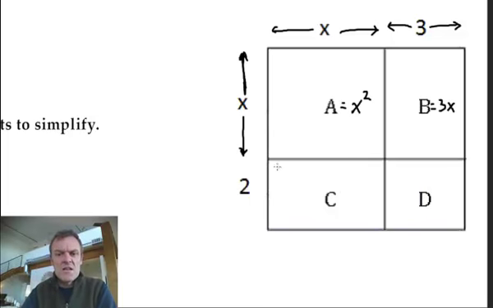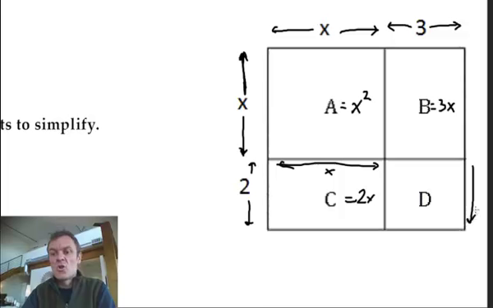Right, C, I'll do it here. Remember, this is still x. That is still x on the top. It's got this, that's 2, so the length times the width is going to be 2 times x, which is 2x. And finally D. D, can you see, is still going to be 2. It's 2 here. This on the bottom here is the same as this at the top here, which is 3. So 2 times 3 equals 6.